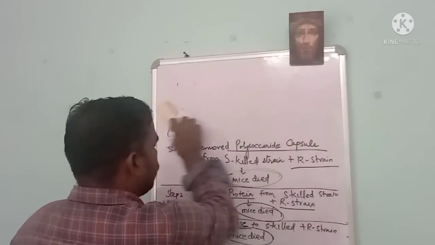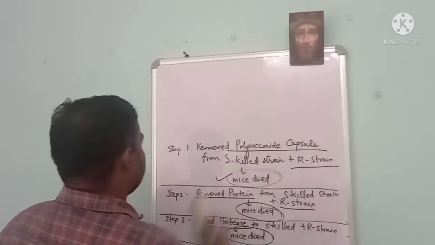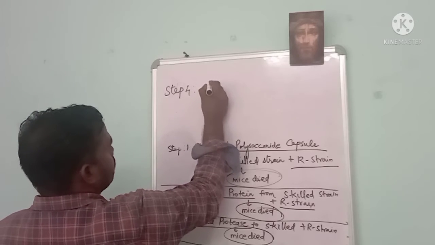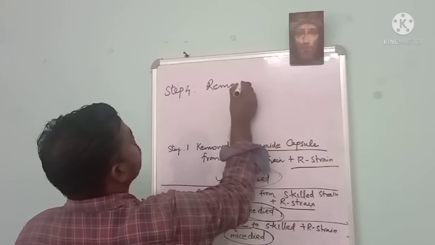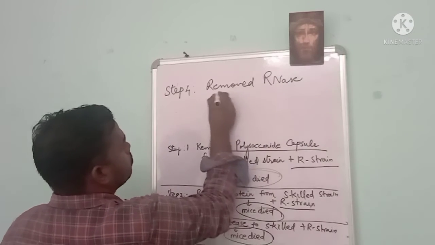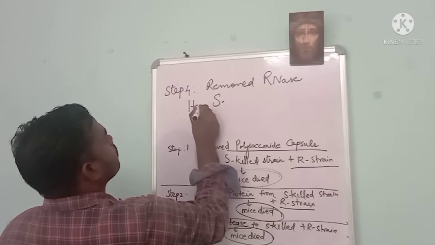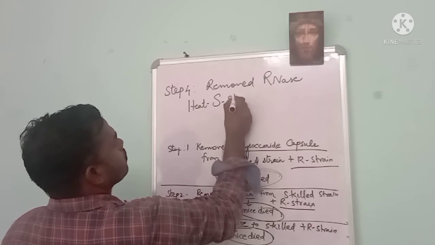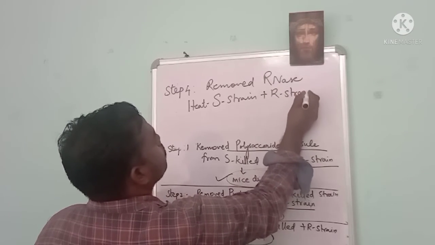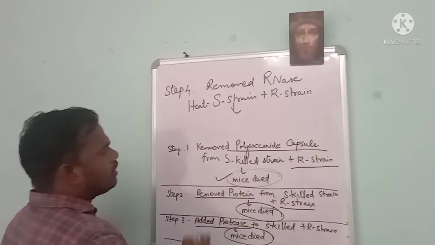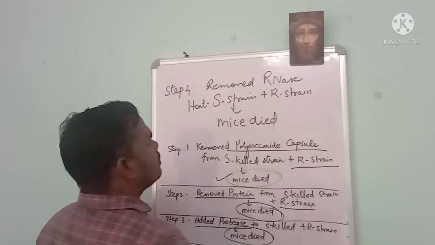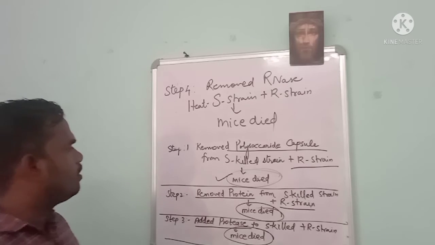In step 4, he removed RNA from the heat-killed S strain and R strain. To his surprise, the mice still died.